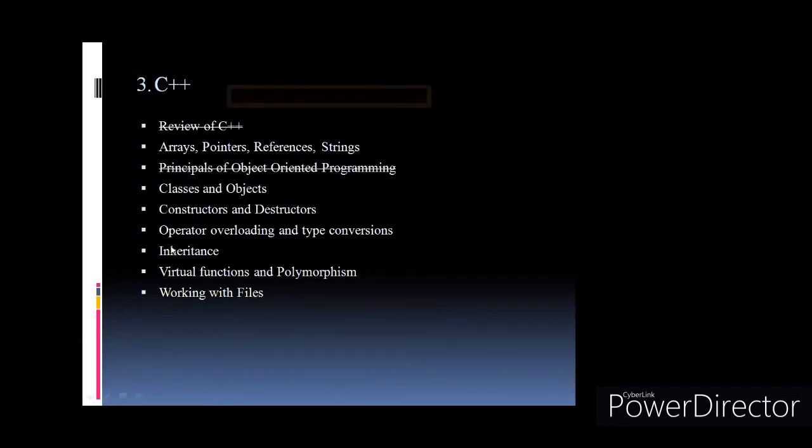Sorry, in case of constructor, destructor, or operator overloading type conversion, you can write a small example which will explain your point, or which will explain that particular topic in short. Okay, because without examples you cannot write the answer of this constructor, destructor, operator overloading, and type conversion.